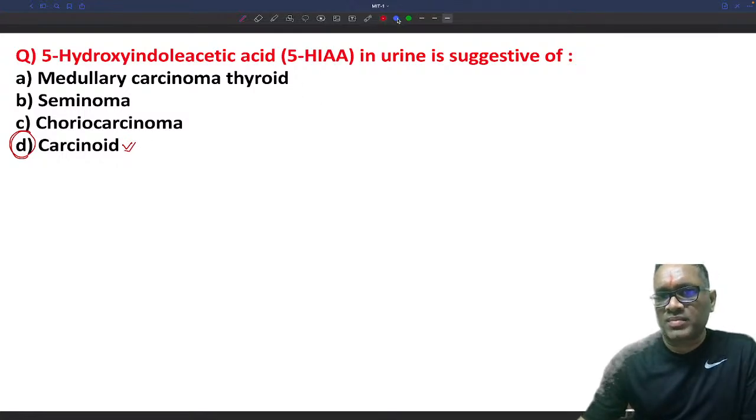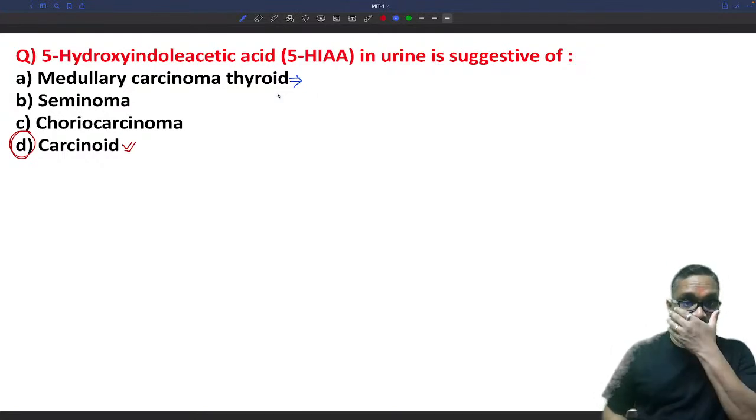What is the tumor marker for medullary carcinoma of thyroid? Can you tell me in the comment box? Medullary carcinoma of thyroid, what will be the tumor marker?